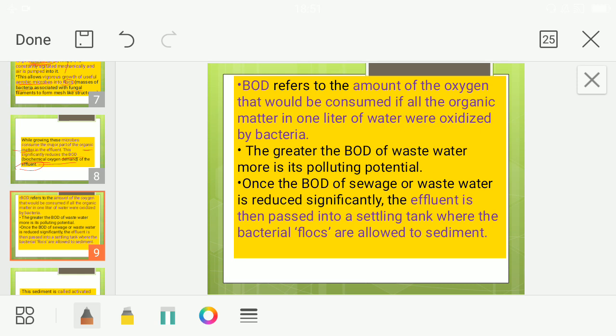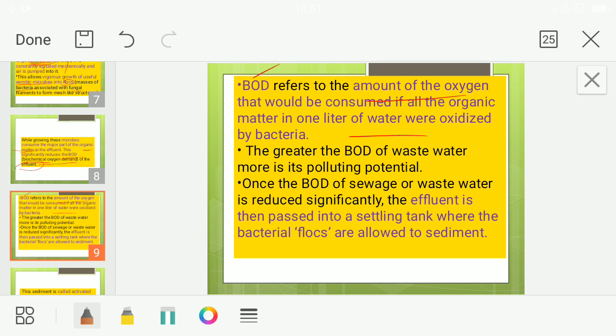Okay, so what is BOD? It is a very important 2-mark question. BOD refers to the amount of oxygen that would be consumed if all the organic matter in 1 liter of water were oxidized by bacteria. So what is BOD? BOD refers to biochemical oxygen demand. So what is that?